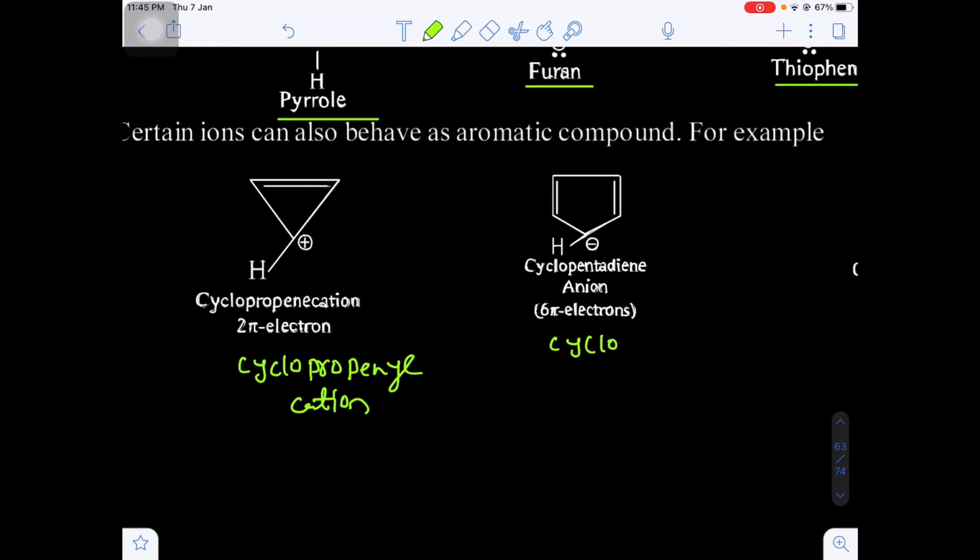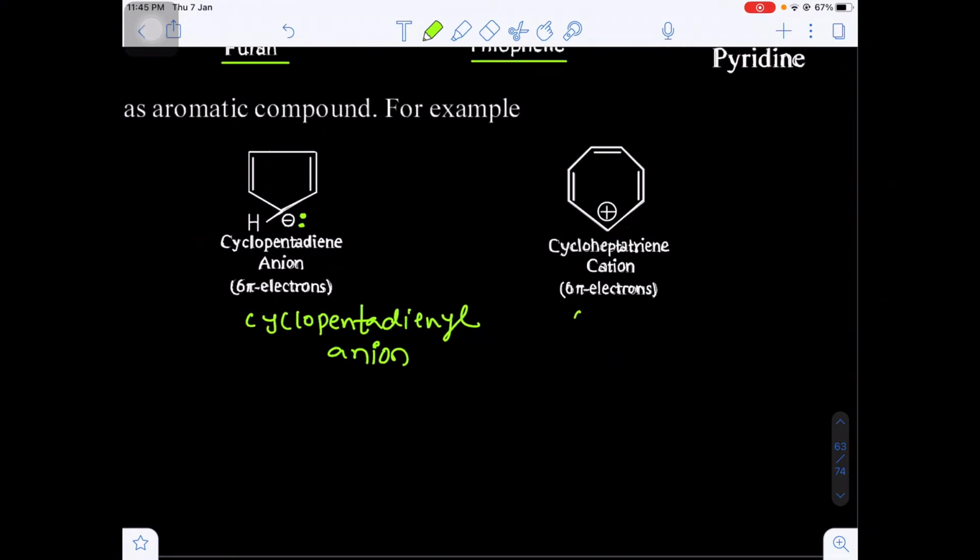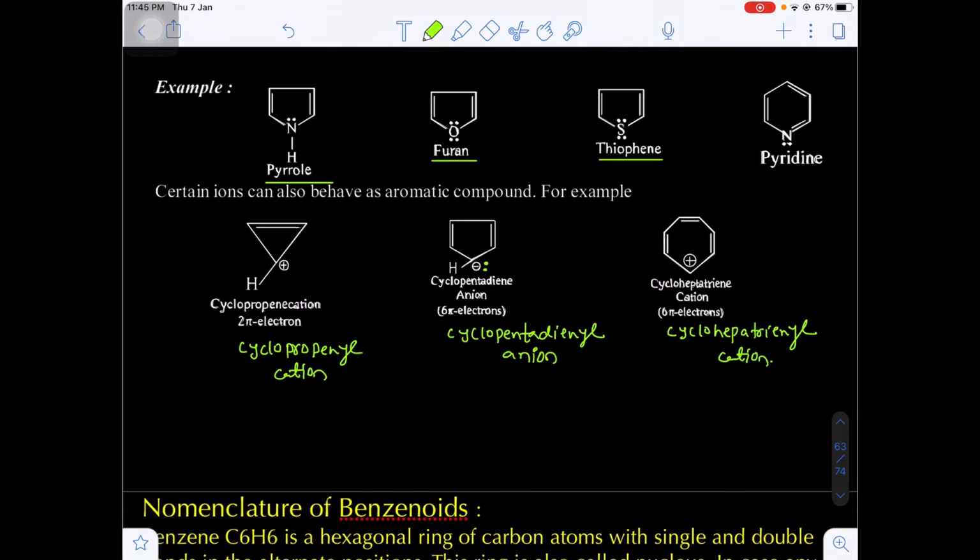Next, the cyclopentadienyl anion. The cyclopentadienyl anion is also an aromatic compound. Next, the cycloheptatrienyl cation is also an aromatic compound. So we will discuss the aromatic compounds in detail in general organic chemistry.